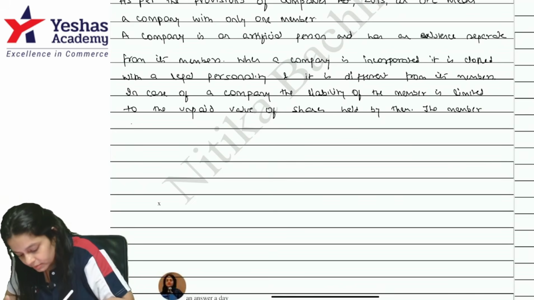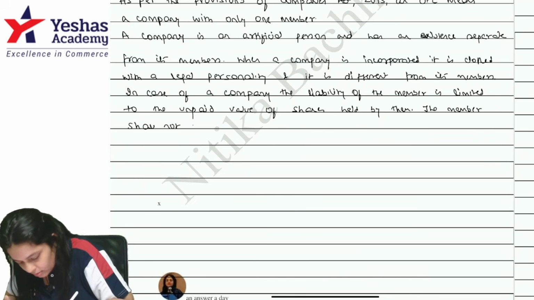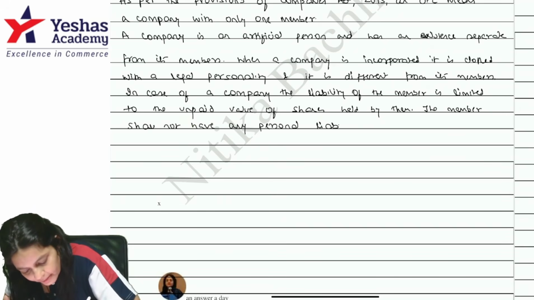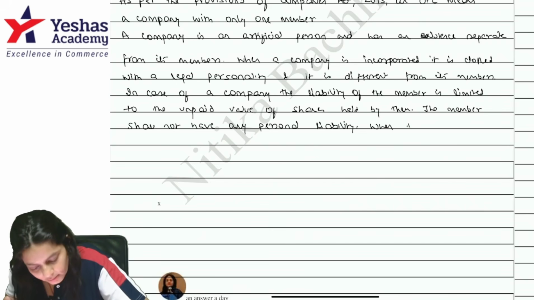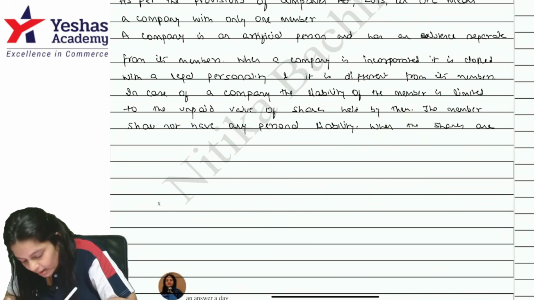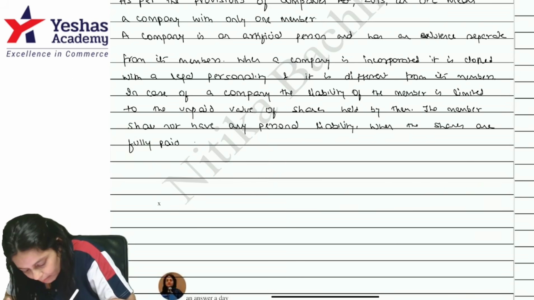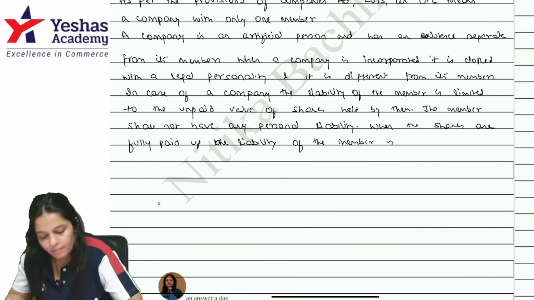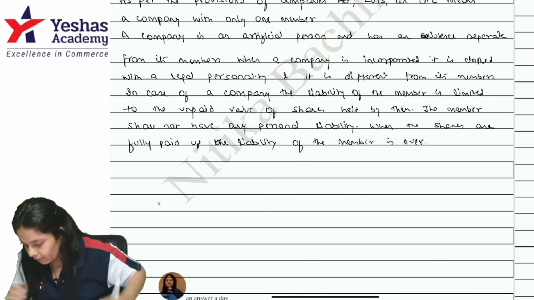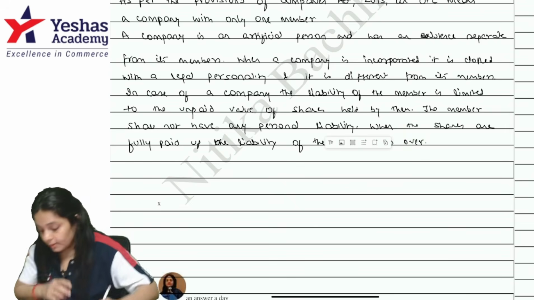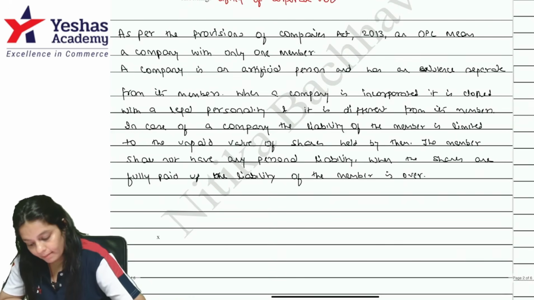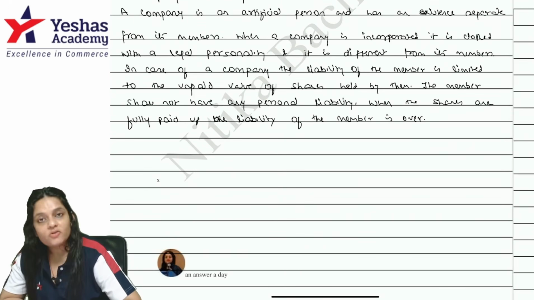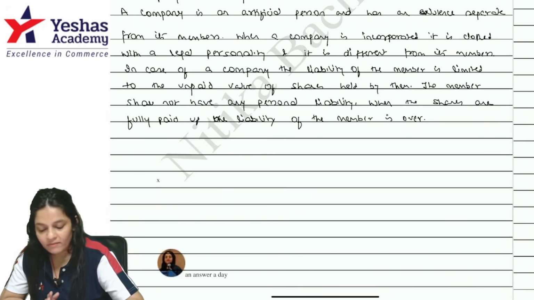The member shall not have any personal liability. When the shares are fully paid up, the liability of the member is over, right? If you want to add, you can add that in the case of an OPC also the liability of a member is limited.